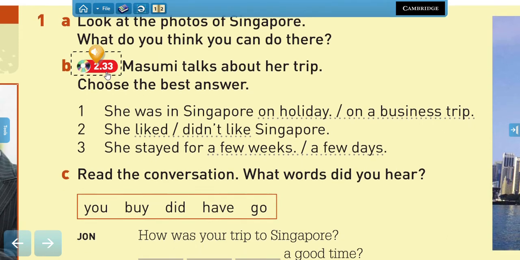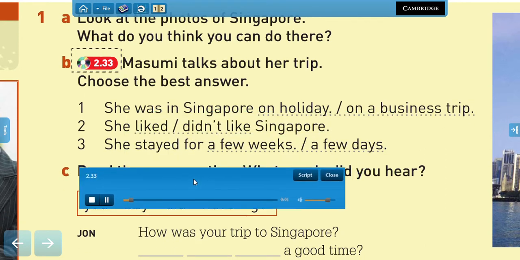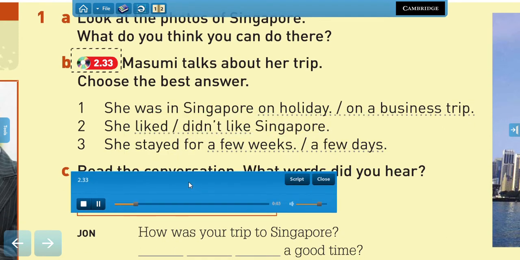Track 33. How was your trip to Singapore? Did you have a good time? Yes, it was very interesting. Did you go shopping? Well, just one afternoon. I didn't have much free time. Did you buy anything? Yes, I bought a new laptop. It was quite cheap.